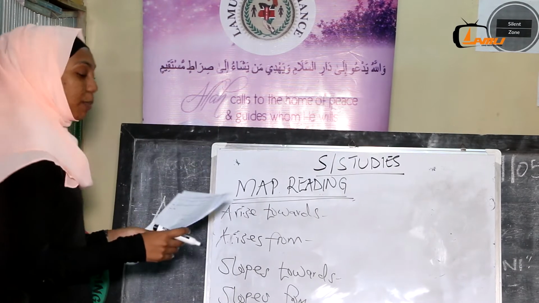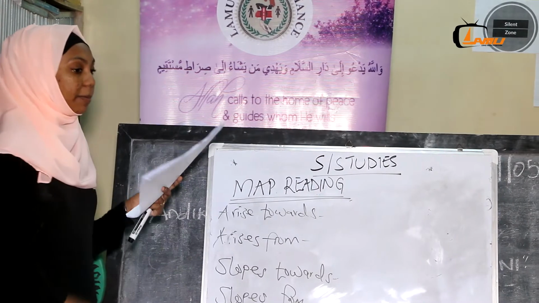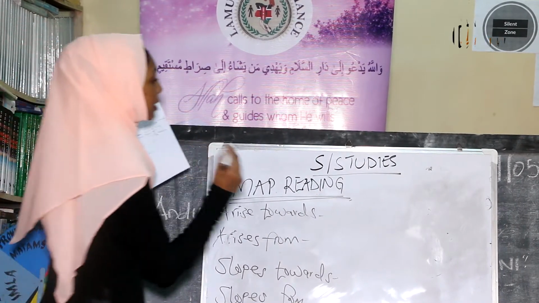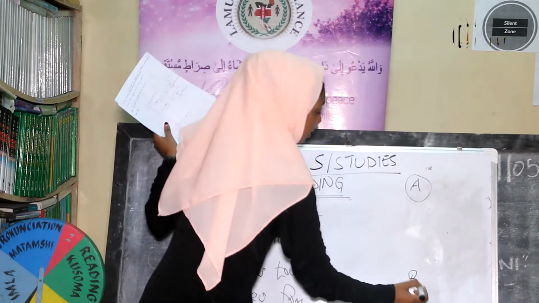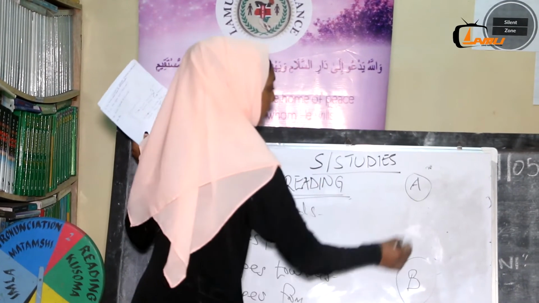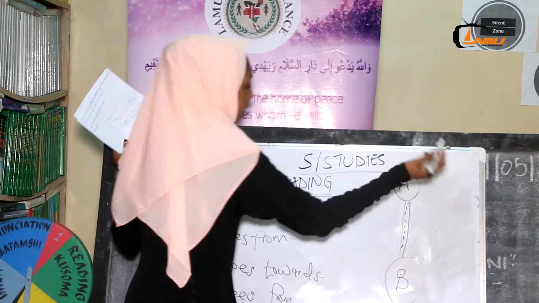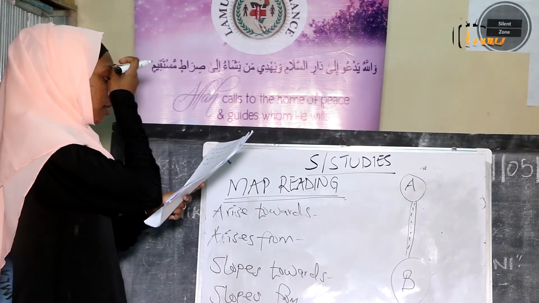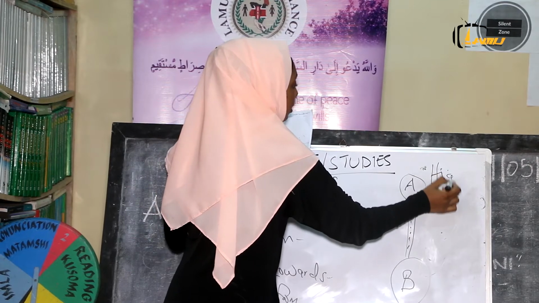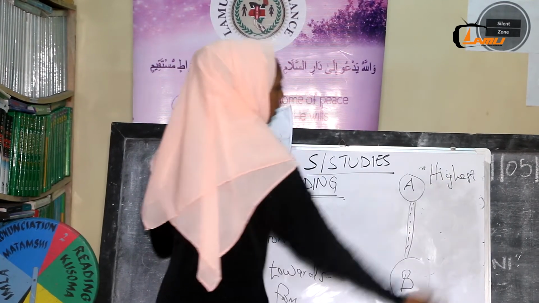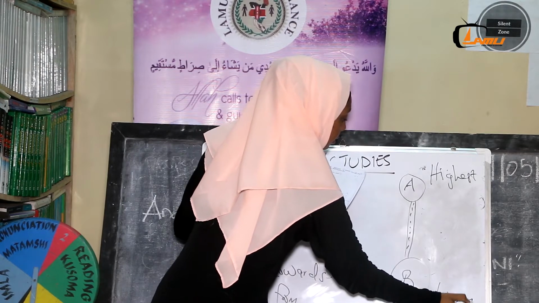I'll use an example to make you understand these terms. This is point A, and this is point B. Let's say this is a river flowing. So this is the highest point, and this is the lowest point.